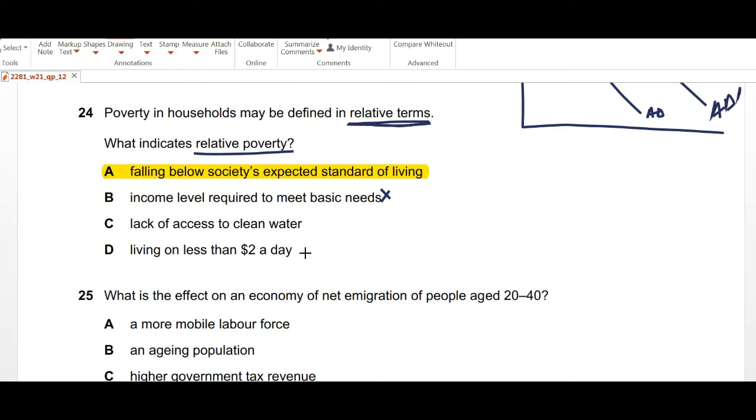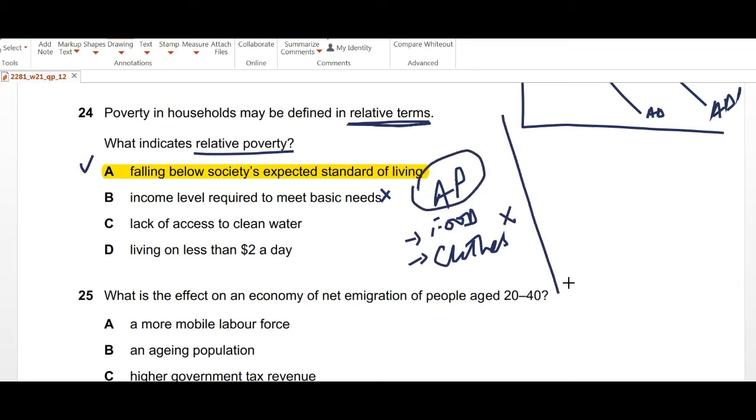Living on less than $2 a day, no, we'll go with option A, because basically we talk about two types of poverties. We have absolute poverty. Absolute poverty focuses on basic things like whether you have food to eat, whether you have clothes to wear. So the basic needs that you have, whether they are available or not with the people, that will consider them as absolutely poor.